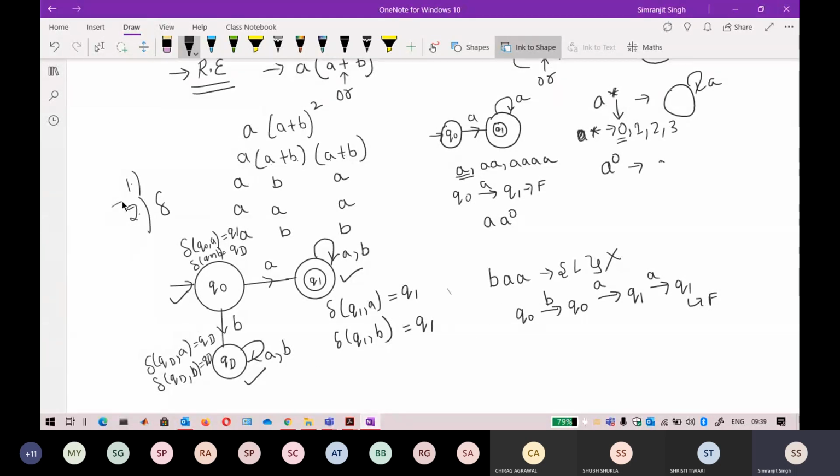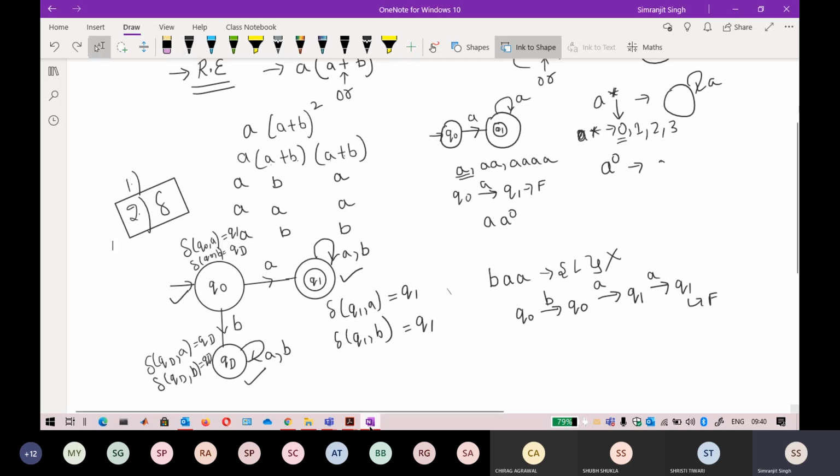So always check the second step. I think most of you will make the mistake here. They forget to check the second step. The transition for every state, for every input, has to be defined. It should only follow one path. I cannot write A twice here, because it will become two paths for the same input. I cannot do that, that is a defect. So I think you get it.